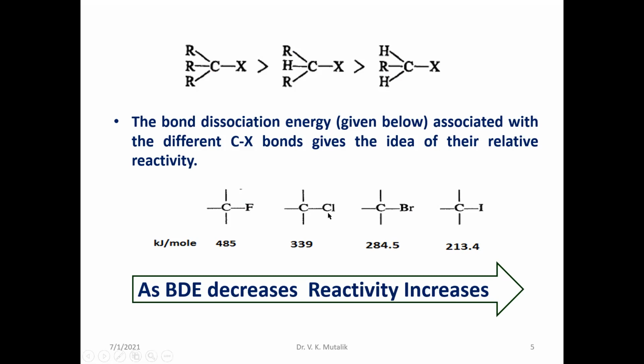Because of that, the attraction between carbon and fluorine is much more and the bond strength is very high, but you will not find such a case in the carbon to iodine bond. That's why, from carbon to fluorine, carbon to chlorine, carbon to bromine, carbon to iodine, the bond dissociation energy decreases whereas reactivity increases. That's why alkyl iodides are much more reactive than bromides, chlorides, and then fluorides.